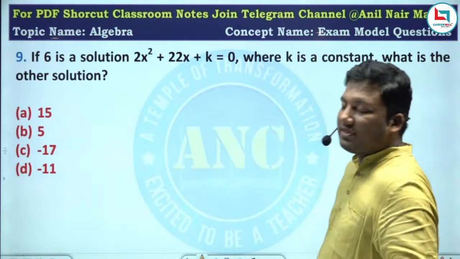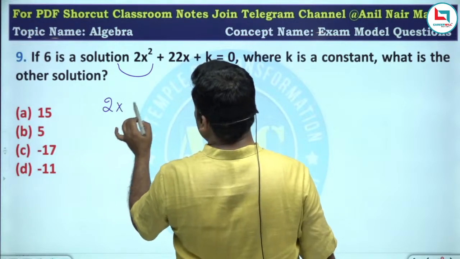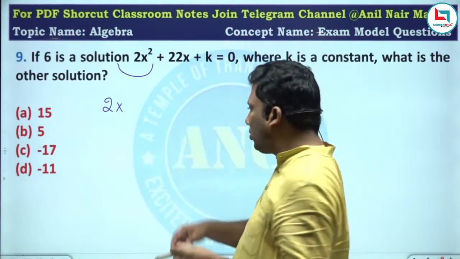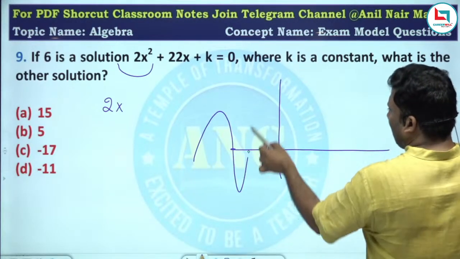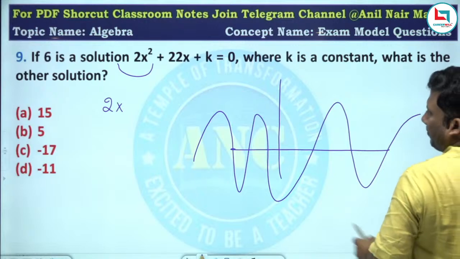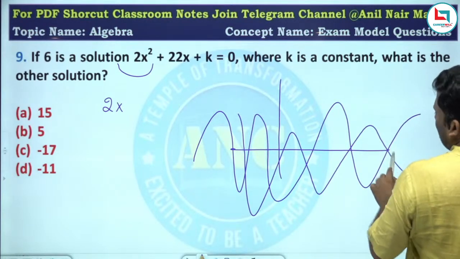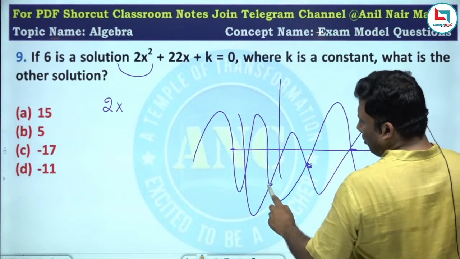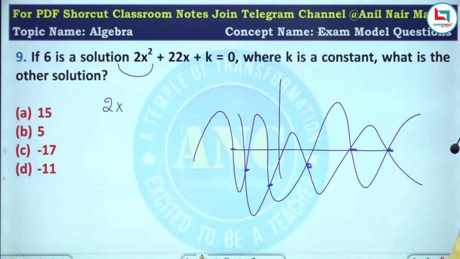Next one, if 6 is a solution, the solution will satisfy the equation. A solution is a point where, I told you yesterday, I will repeat it again, sir. If a graph is like this, and another graph is like this, these are the solutions. How many solutions are there? 4.